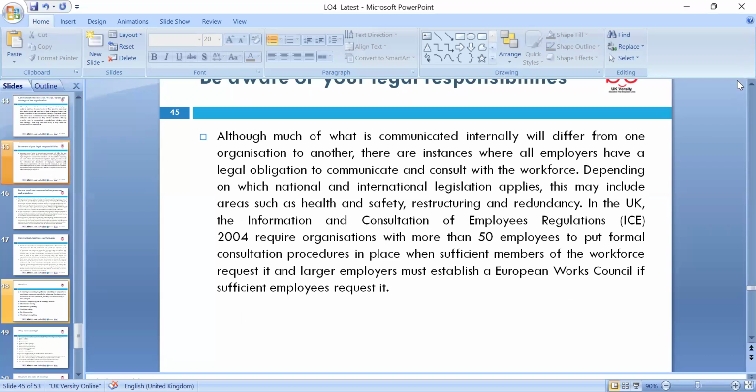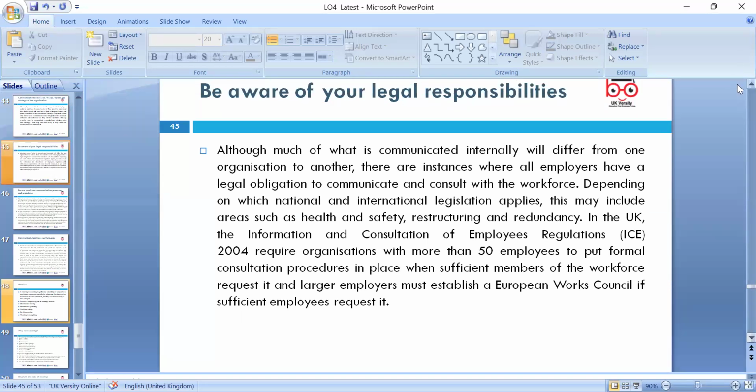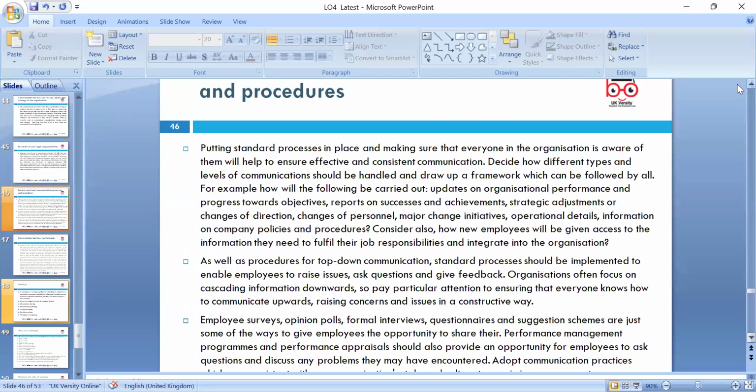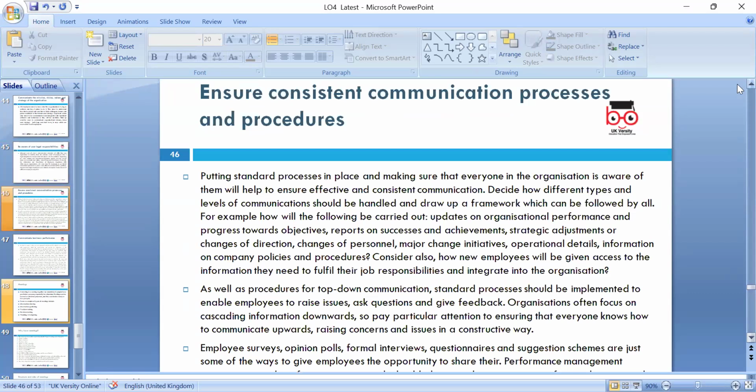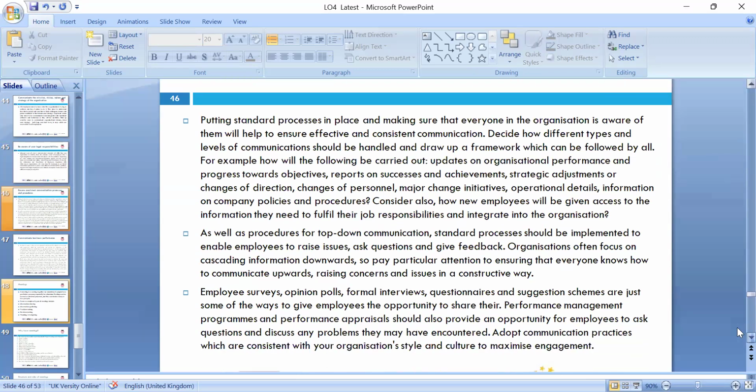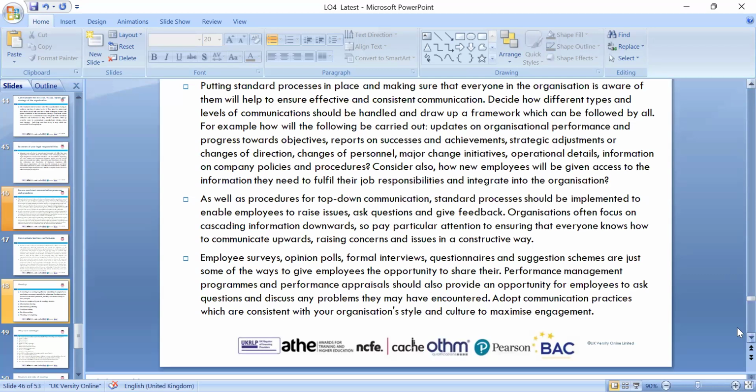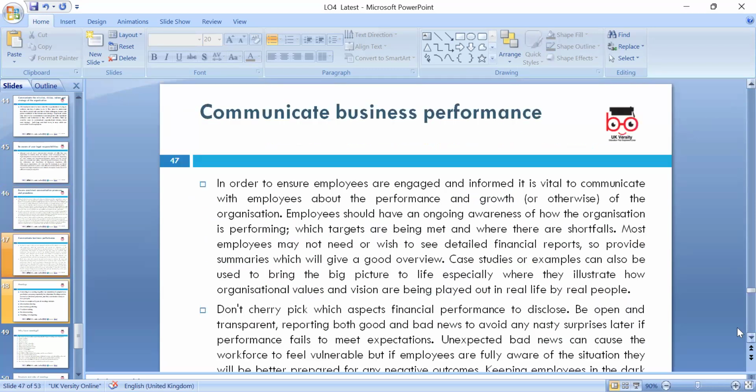Effective communication also implies regulations that we have to look at. If you have 50 or more employees, the audit reports and turnover are things we need to look at. So ensure consistent communication and procedures. It is better to have SOPs, standard operating procedures, and we can use different types of communication depending on the stakeholder and their interest, in terms of reports, the AGM, advertising of the product, other affairs, and our contribution toward the local society and CSR.